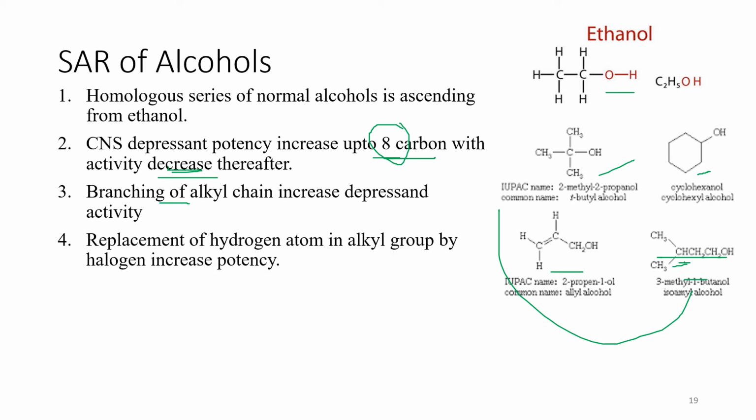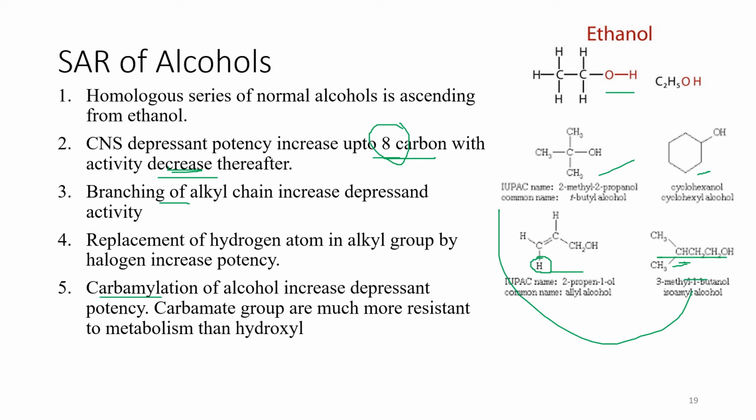Replacement of a hydrogen atom in the alkyl group by a halogen increases the potency. Means, for example, if this hydrogen in the alcohol is replaced by a halogen, it will increase the activity.